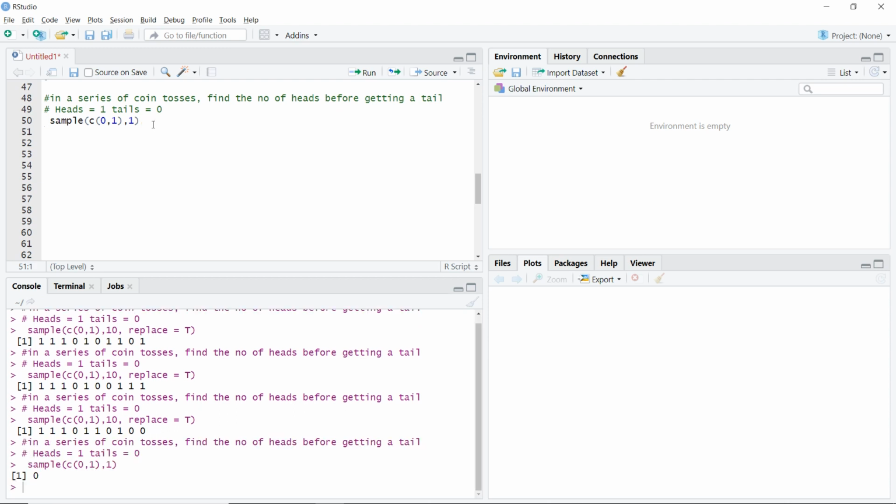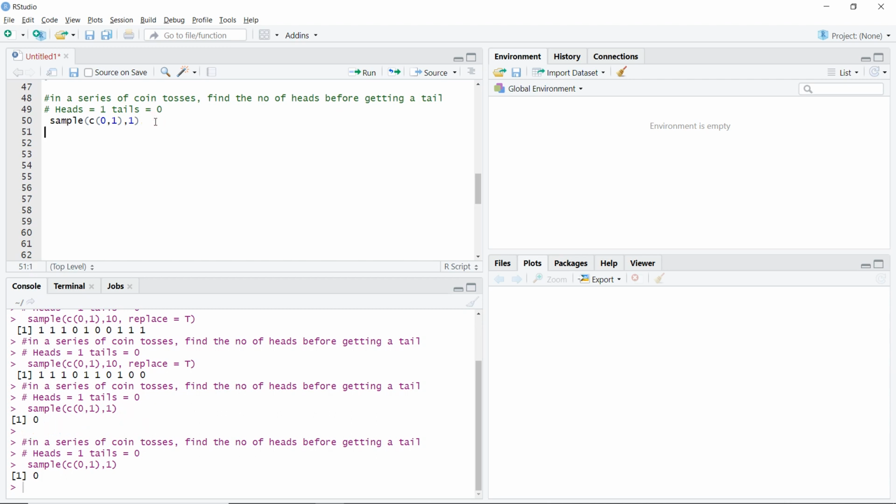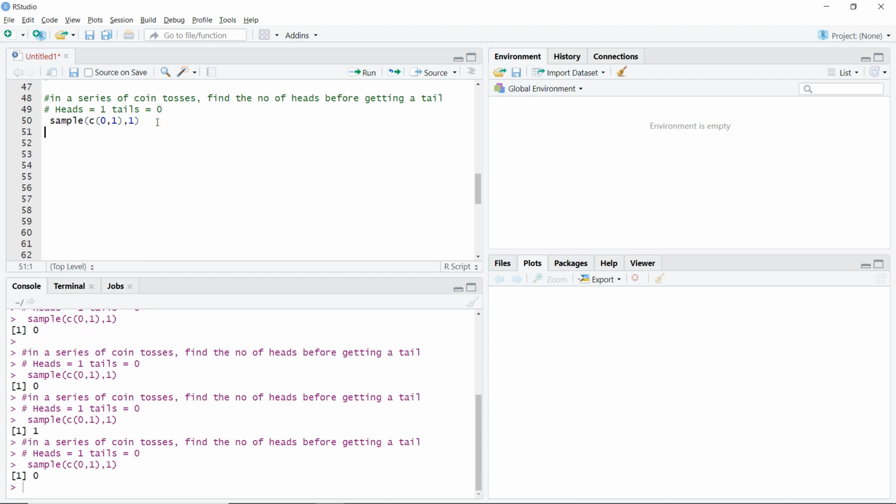If I press Ctrl Enter, sometimes I get 0. That means tails. If I press Ctrl Enter, I get again 0. If I press Ctrl Enter, I get 1. Sometimes I'll get 0, sometimes I'll get 1. That means sometimes I'll get tails and sometimes I'll get heads. Just a random value.